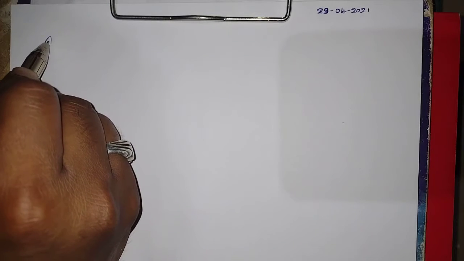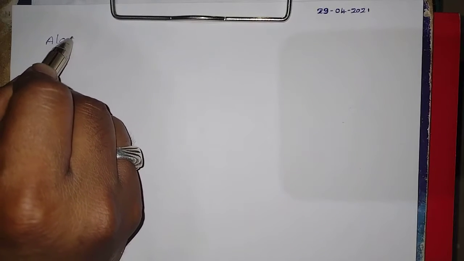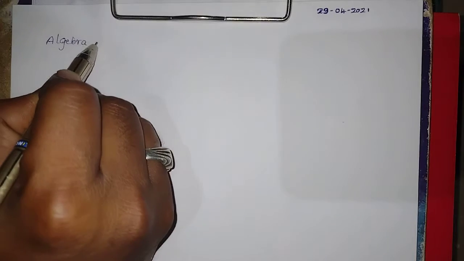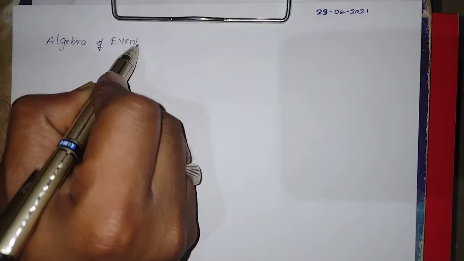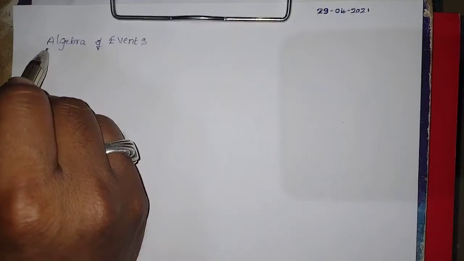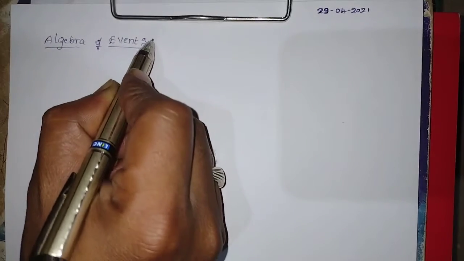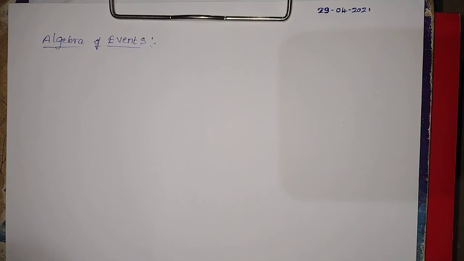In this algebra of events there are some very important topics: first, complementary events. Second, the event A or B, the event A and B, the event A but not B. These are the very important algebra of events.